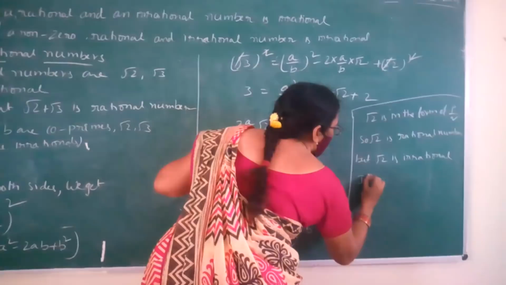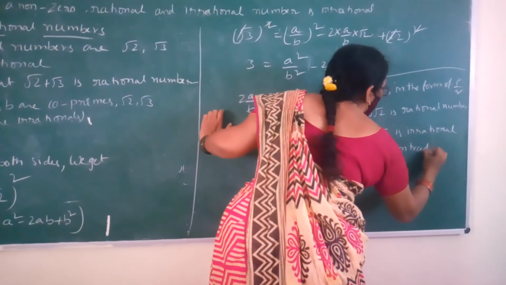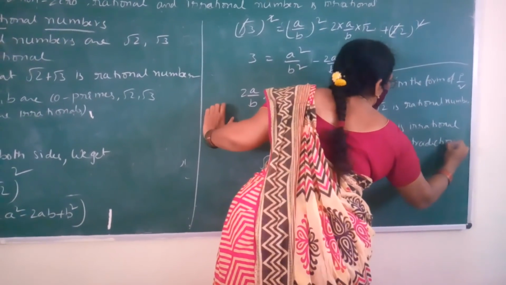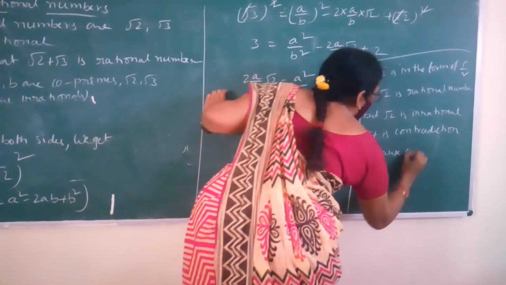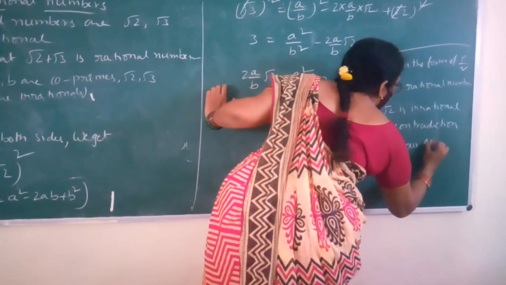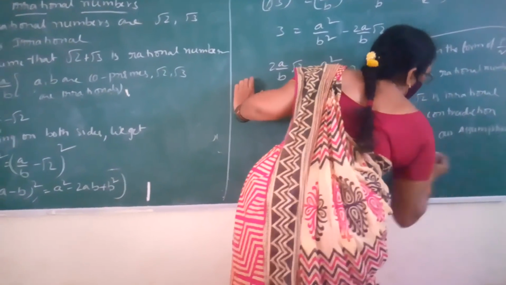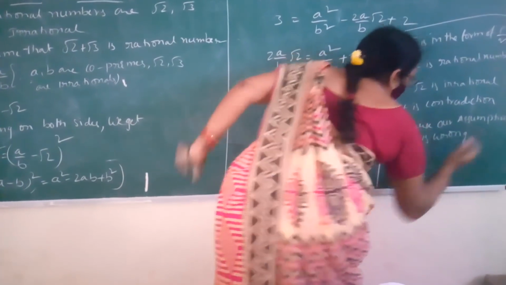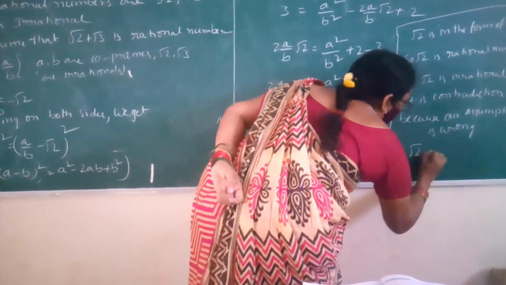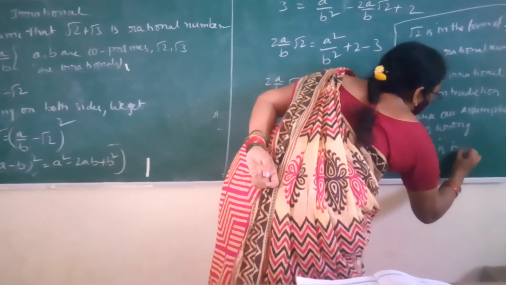It is a contradiction, because our assumption is wrong. Therefore, root 2 plus root 3 is irrational.